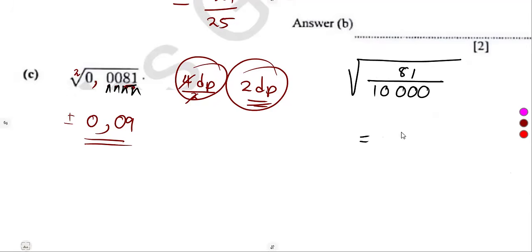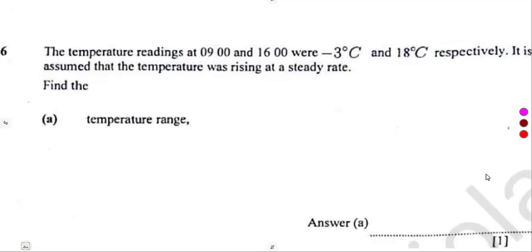So the square root of 81 was going to be 9. Of 10,000, we've got 2 here, 2 here. So that's what? 100. So divide, that's 0,09. But remember that the square root of a number is plus or minus, you can have the plus or minus part, or you can leave that part on your final answer. It was not an effect.